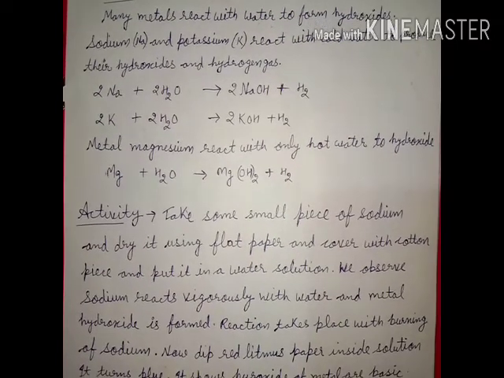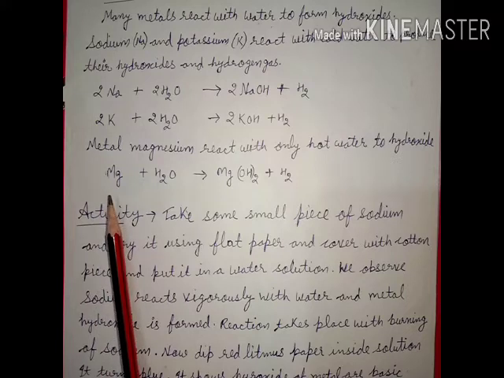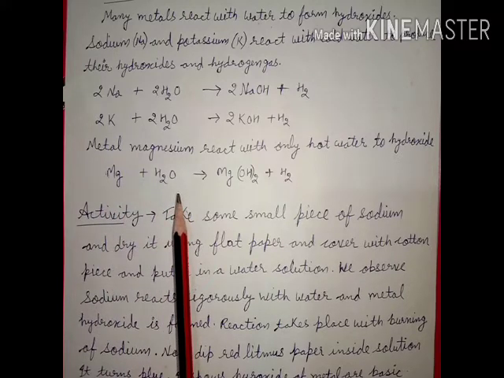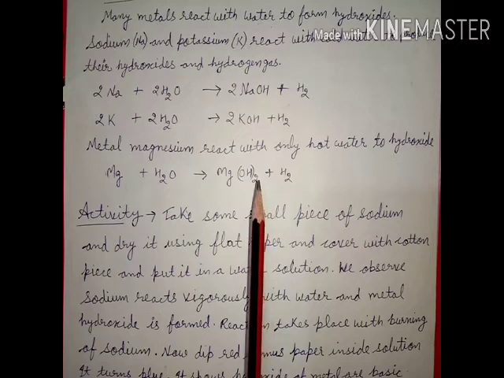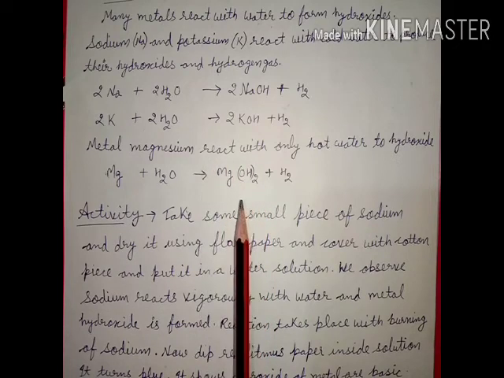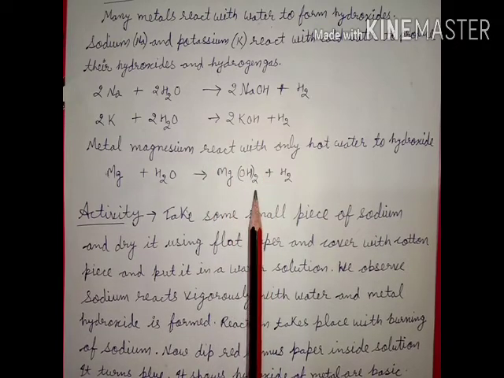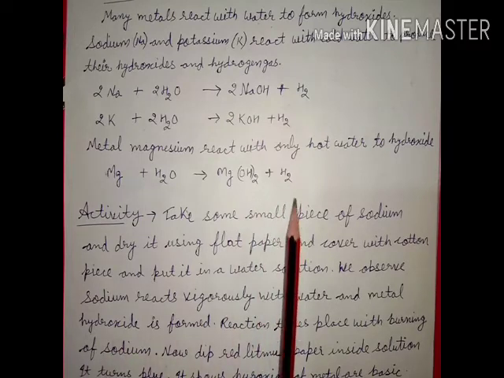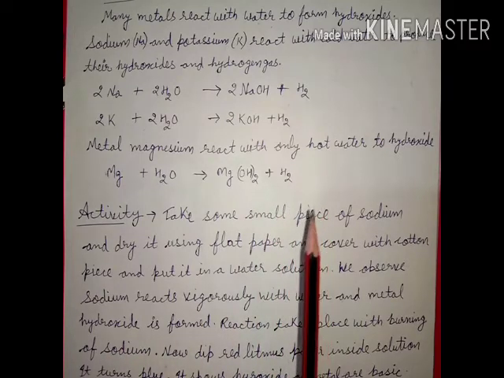The third one is magnesium, which reacts only with hot water to produce hydroxides. The reaction is Mg reacts with H2O, water, forming magnesium hydroxide, Mg(OH)2, plus release of hydrogen gas.